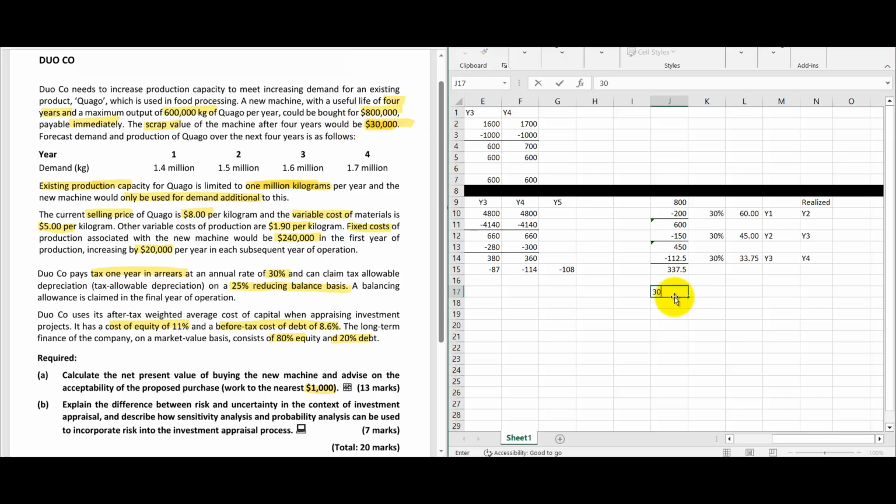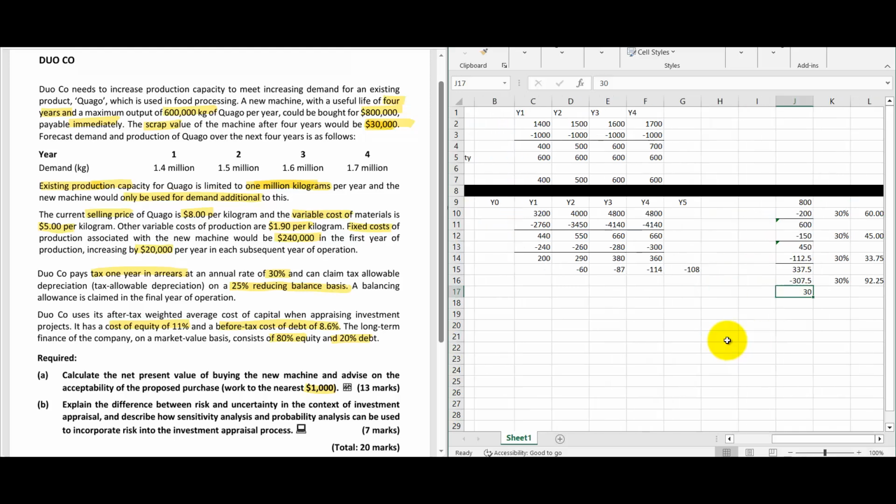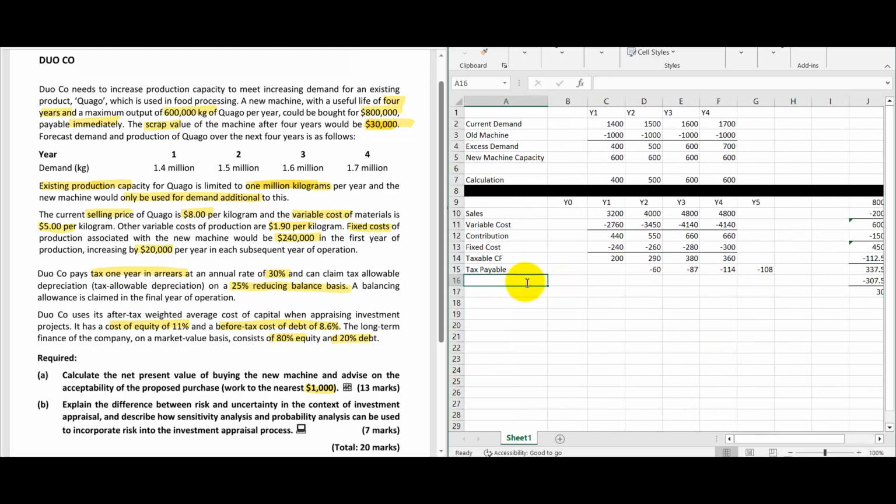So 30,000 minus this amount, we are getting a balancing allowance. So how much is that? 92.5. So this is an amount relevant for the year 4, but it will get realized in year 5 because we are paying tax 1 year arrears. So let's take the tax savings now. Tax saving.